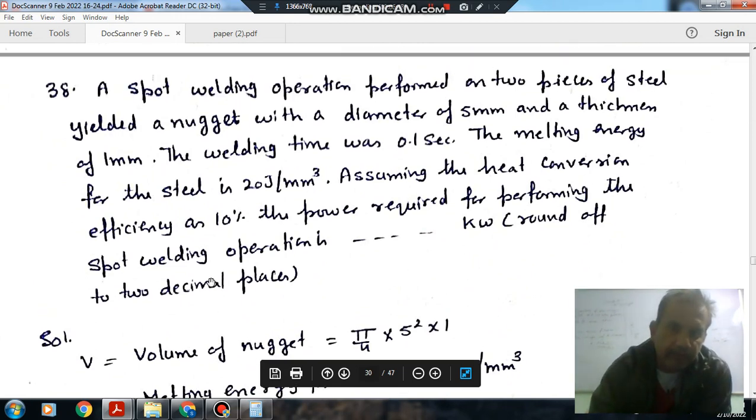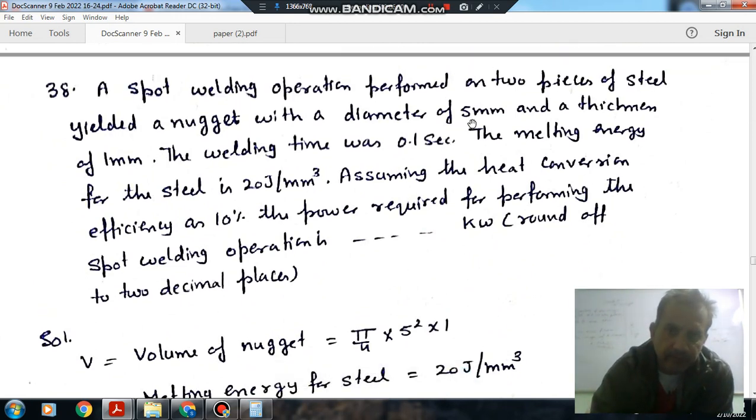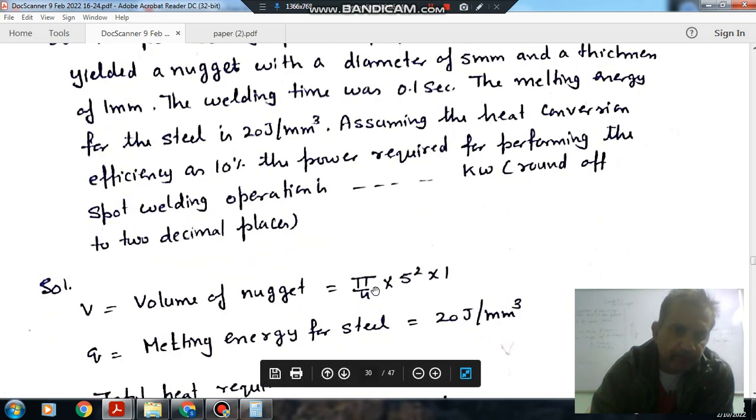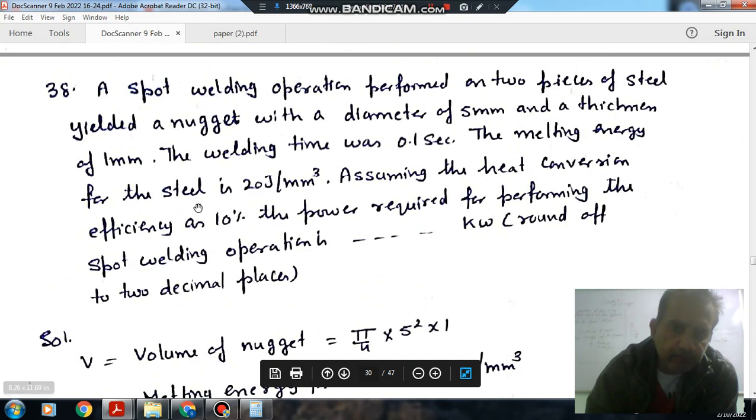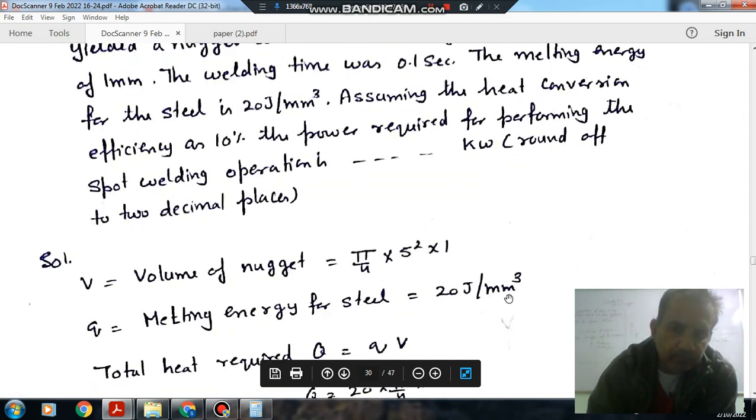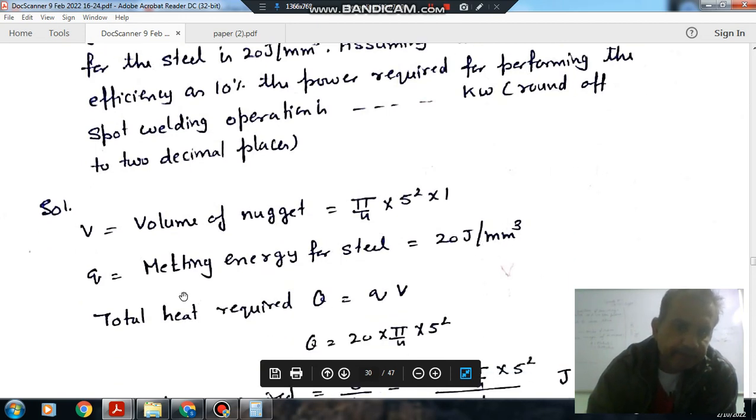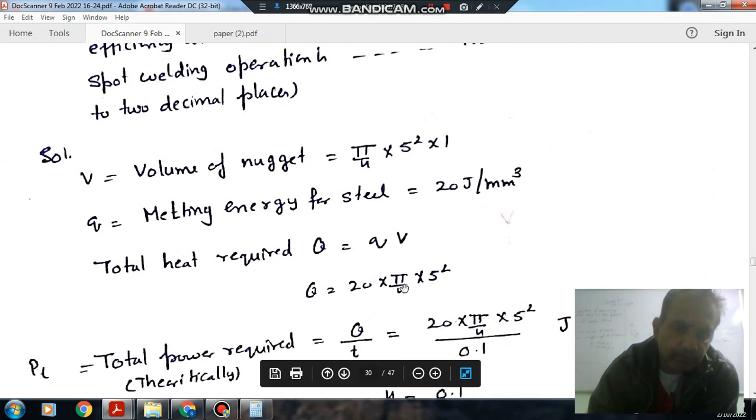So the volume of the nugget: the diameter is 5 mm and the thickness is 1 mm, so the volume is pi by 4 into 5 square into 1. The melting energy of steel is 20 joule per mm cube, which is the heat required per unit volume. So the total heat required is Q into V, that is 20 into pi by 4 into 5 square.